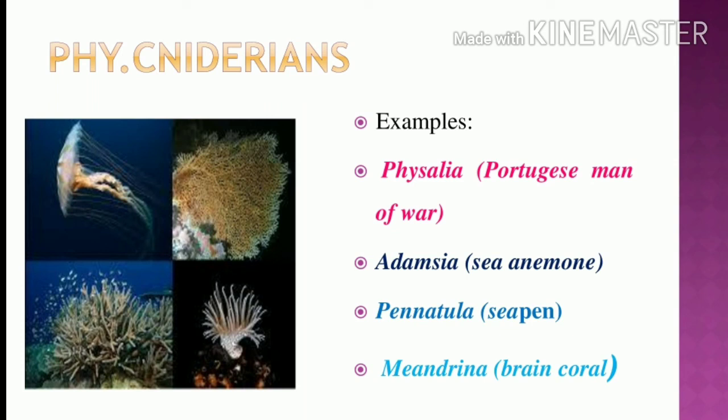In the sea anemone, first we study what is the condition? Yeah, it exhibits bilateral symmetry. All cnidaria are radially symmetrical, but the sea anemone is bilaterally symmetrical. Okay. Next is Pennatula. Pennatula is a sea pen. Next is Meandrina, that is brain coral. Okay, so these are the examples of cnidarians.